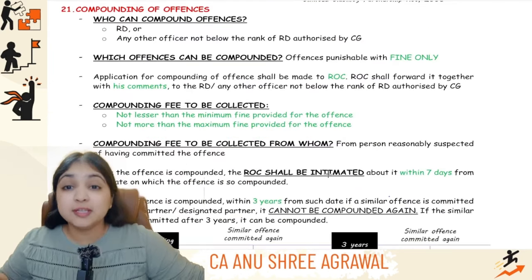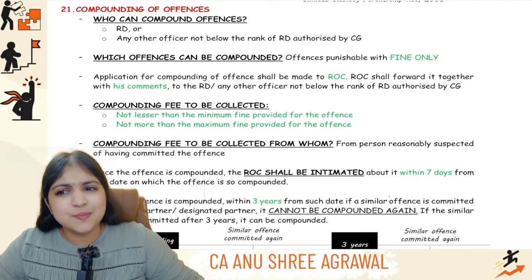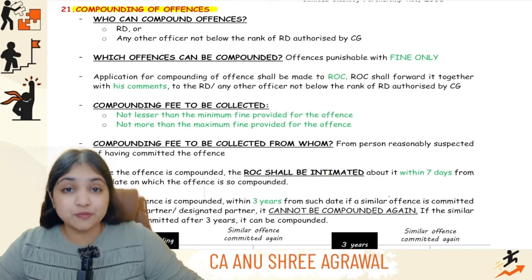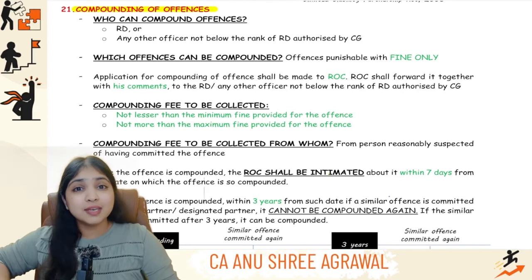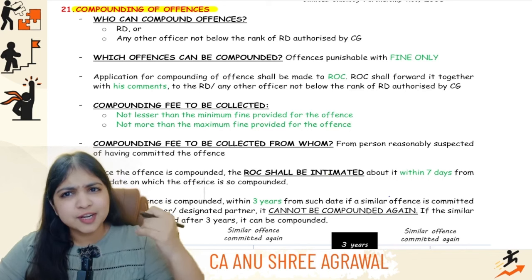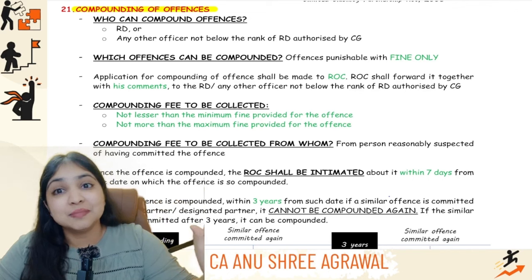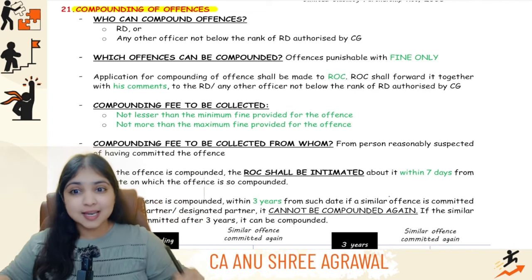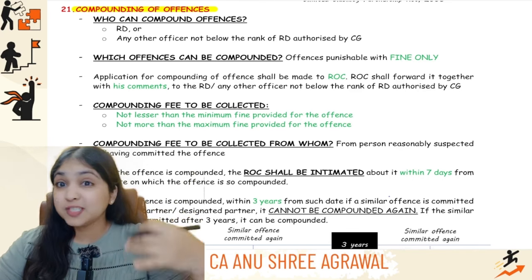So moving on now to the next concept, guys, we're going to be learning about compounding of offenses. Now there's one small problem when it comes to compounding of offenses, and the problem is that in our ICAI study material, guys, they have not given the meaning of compounding. They have straight away given the process of compounding, and students also straight away start learning the whole process without understanding what compounding even means. And then it becomes a very difficult concept because you're mugging things up.